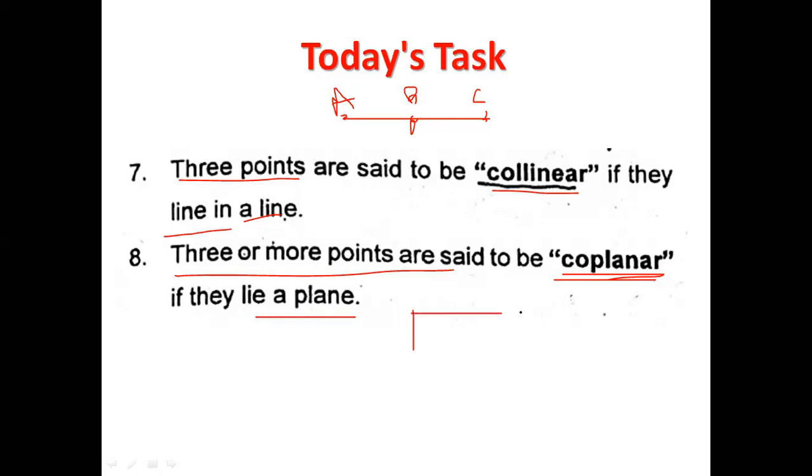So there is a plane surface like an A4 size sheet of paper. Three points are there, and they lie in one plane. So they are coplanar because they are lying in a single plane. Similarly, because 3 points are lying on one line, it is collinear. Understood?